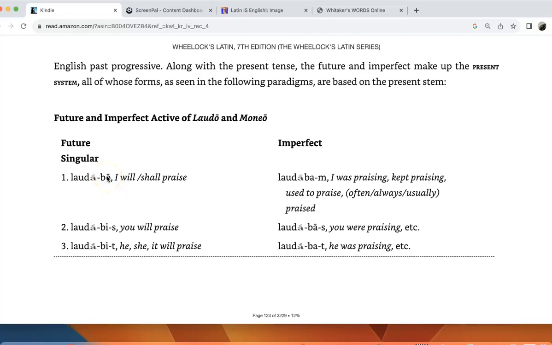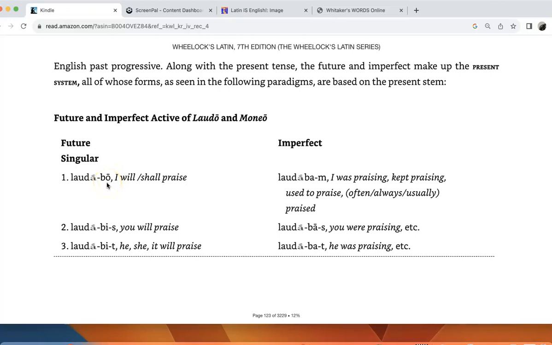So we've learned the o, s, t, mus, tis, nt for the present tense back in chapter 1. Here you'll see we have a new set of endings which will need to be memorized. So for the future tense, we have bo, bis, bit, bimus, bitis, bunt. And for the imperfect, we have bam, bas, bat, bamus, batis, bant. You can see that this is going to have to be learned and practiced, and then it'll be a little bit intuitive.